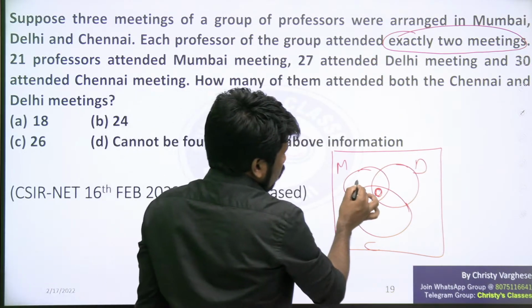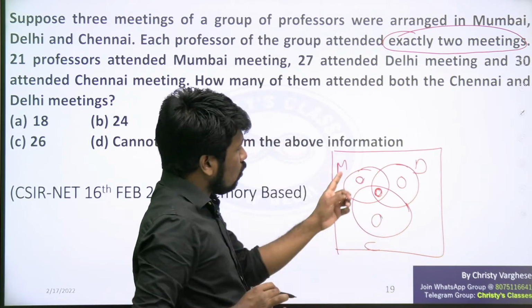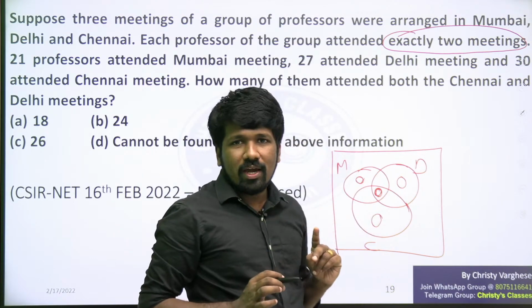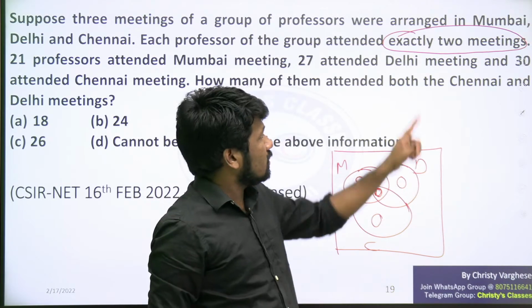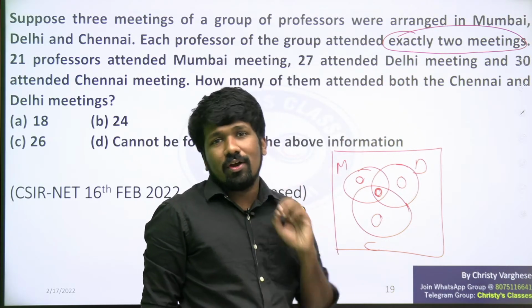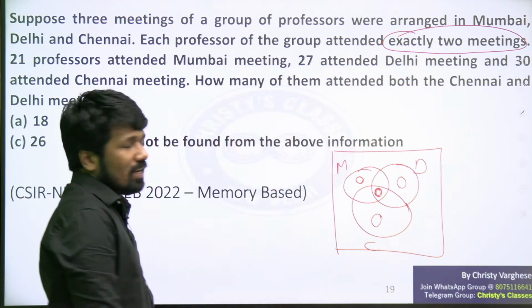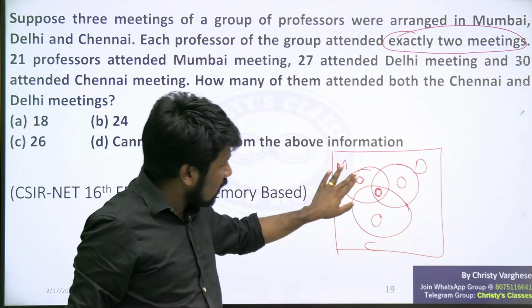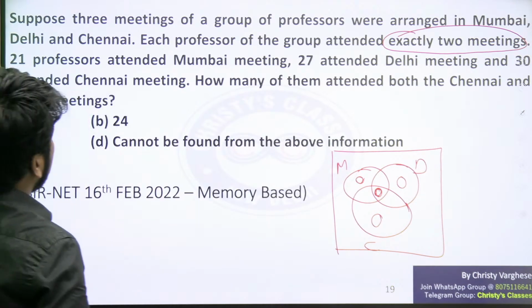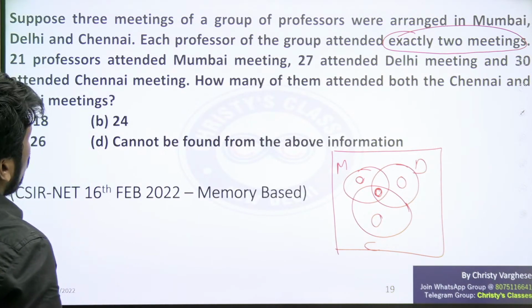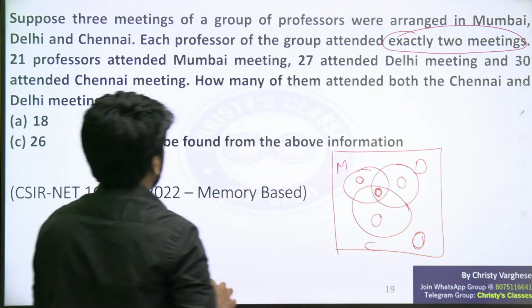Similarly, Mumbai only attending people, Delhi only attending people, Chennai only attending people, all the 3 will be 0. Why? Because those are all professors attending only 1 meeting. But the question clearly says all professors attended exactly 2 meetings. The word exactly is the reason why we are taking these 3 also 0 and this also 0. Are you all understanding this much? And there is no professor who attended 0 meetings, so outside the circles this area also is 0.